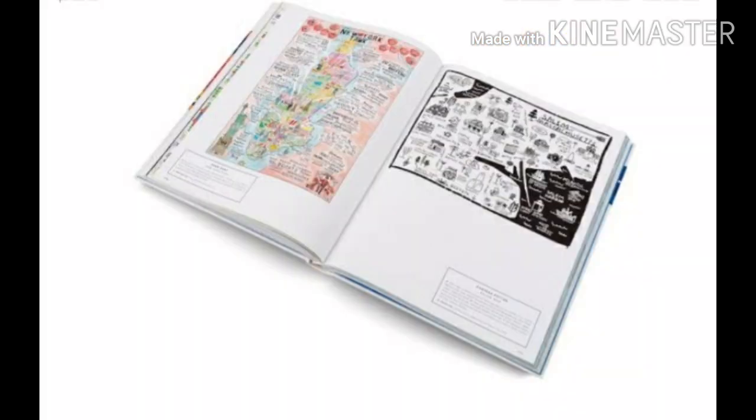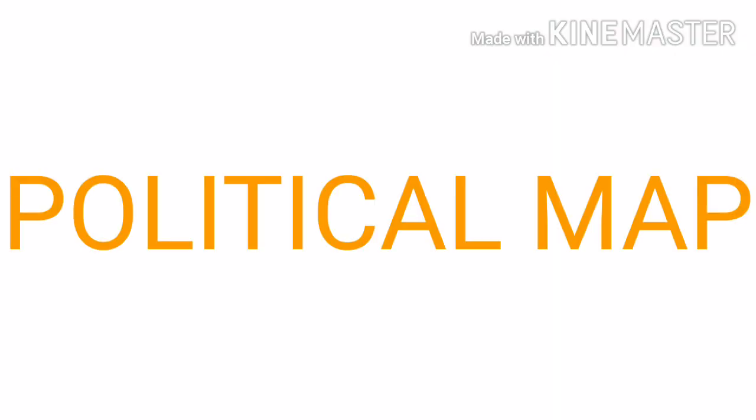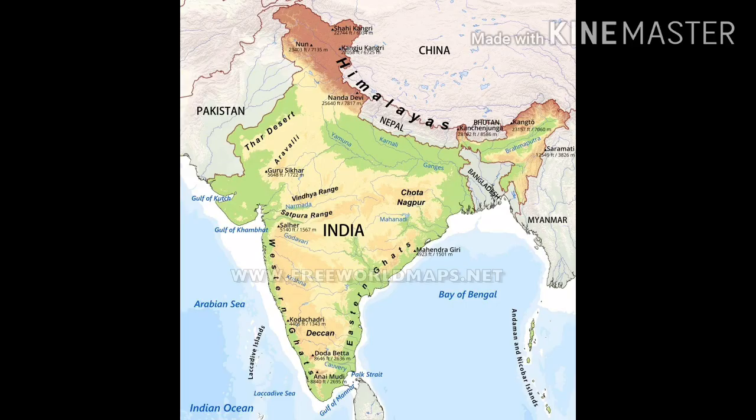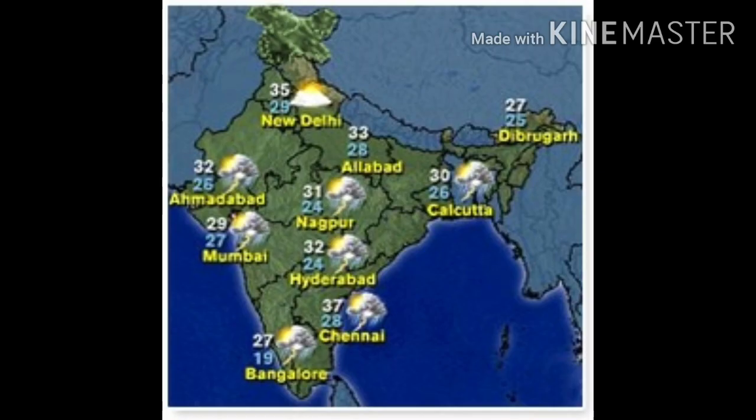A book of maps is called an atlas. It contains different types of maps. Some of these are: some maps show different countries or different states in a country. Such maps are called political maps. Some maps show physical features such as mountains, rivers, etc. These maps are called physical maps.